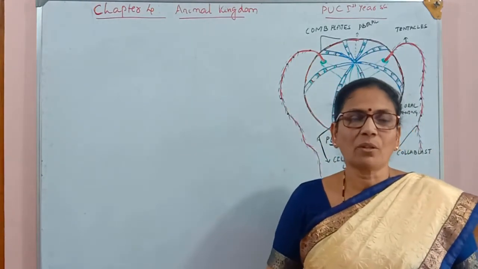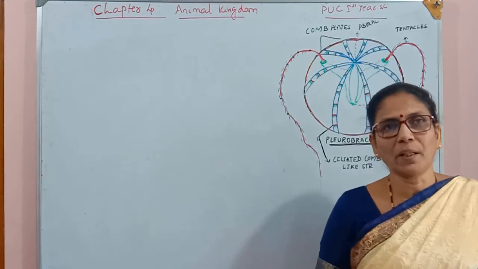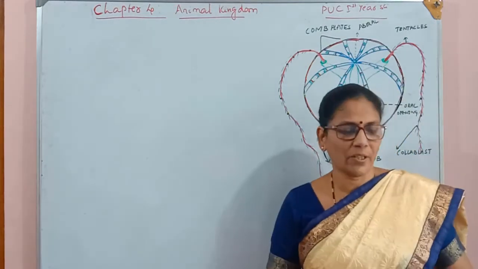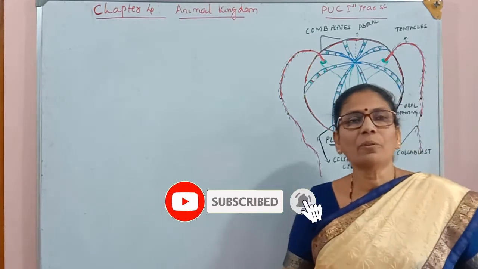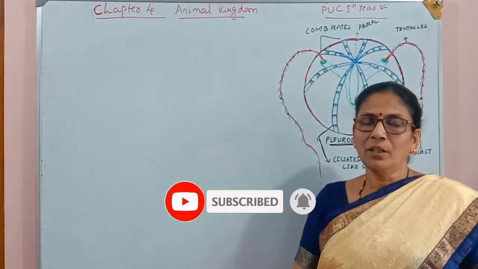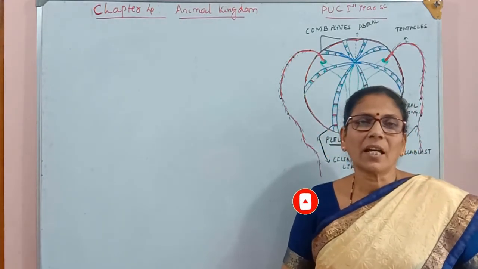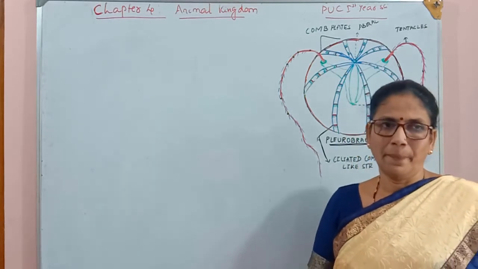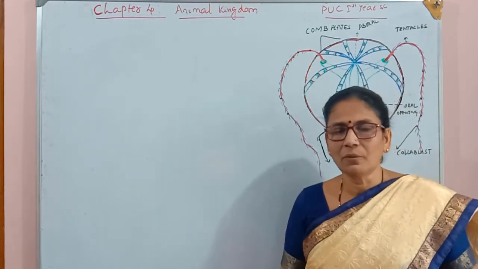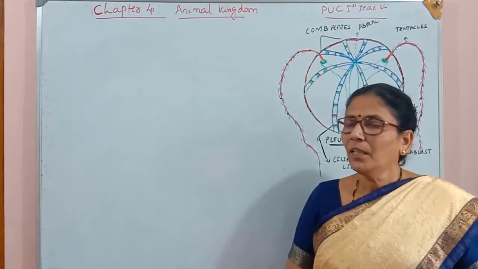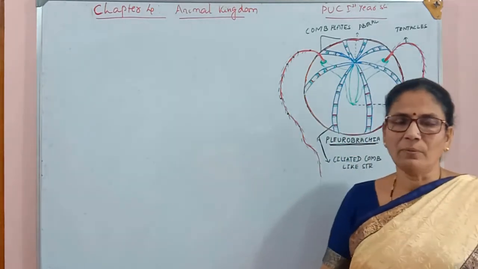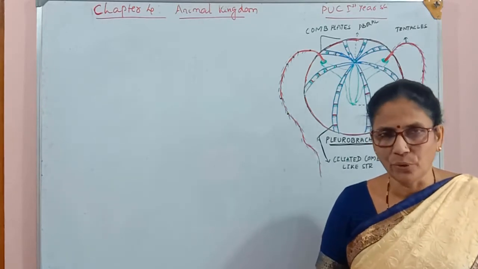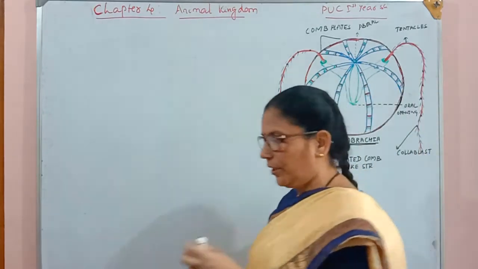In today's class we are going to discuss topic 4 of UG first year science, that is animal kingdom. As we know, we already finished the general characters of two phyla: one is Porifera, another one is Coelenterata. In today's class we are going to study the next phylum, that is Ctenophora. So let us study about the Ctenophora.